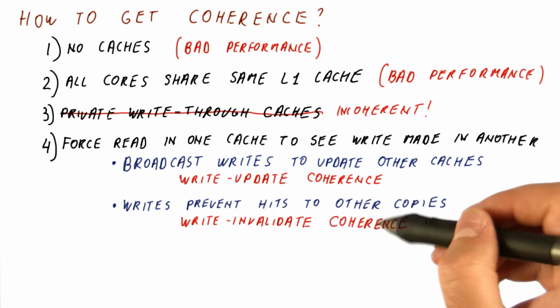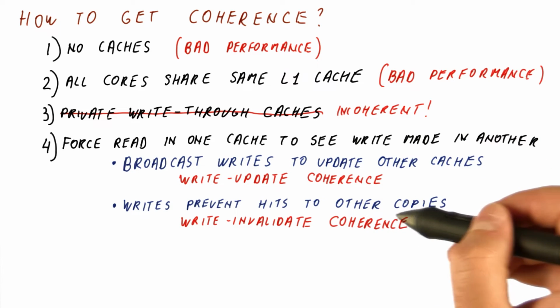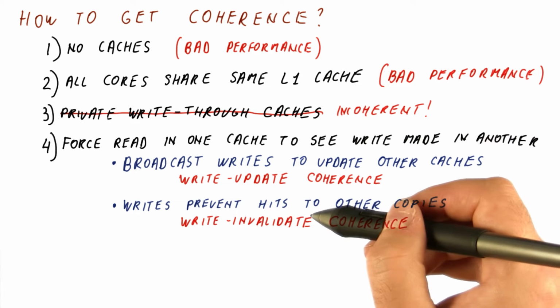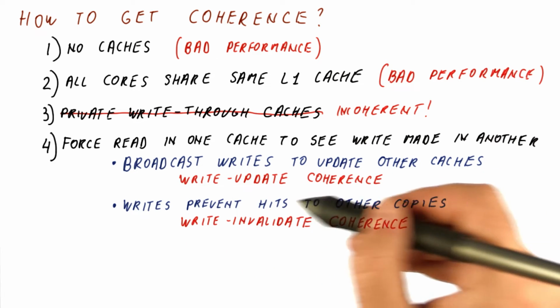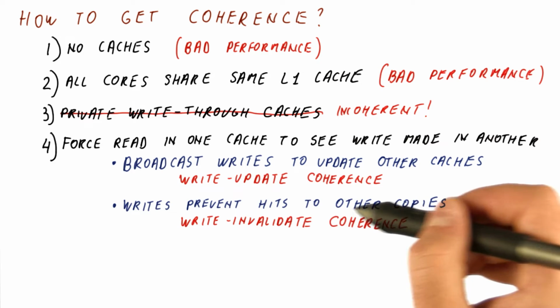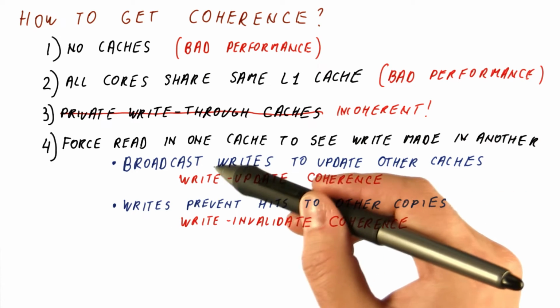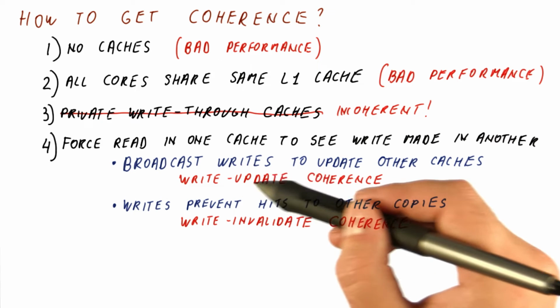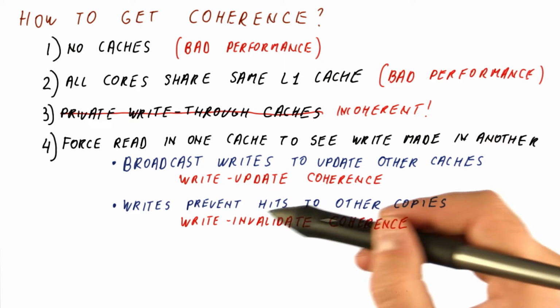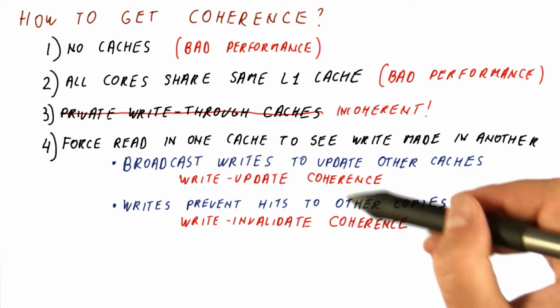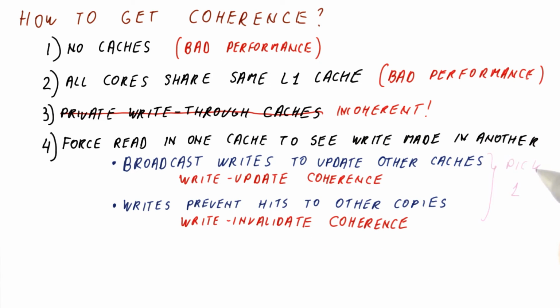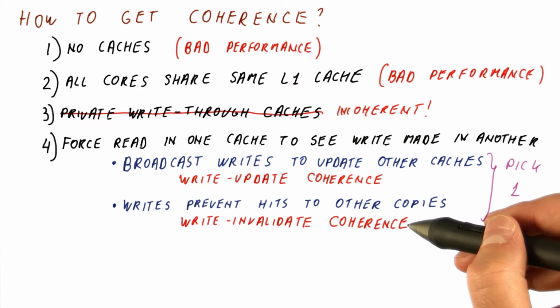Note that these are just the two general approaches. We will be looking at several write invalidate coherence protocols, and also we will be considering a write update protocol. So this ensures really that reads see the values produced by writes. So the coherence property 2 is maintained by either this or this. So we need to pick one of these two approaches to maintain coherence property 2.